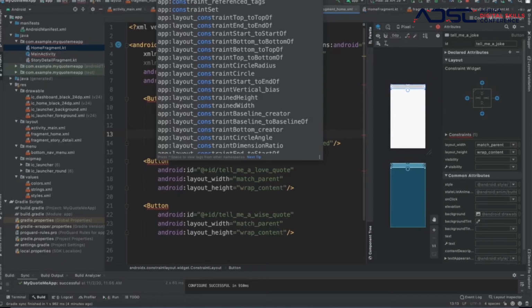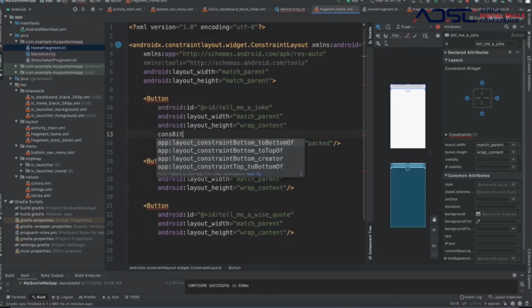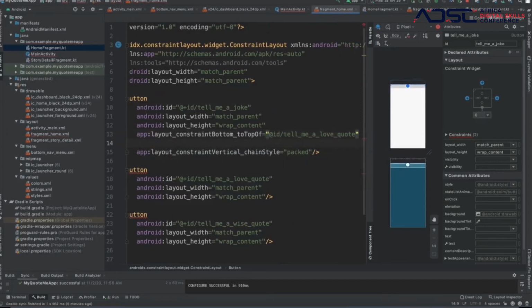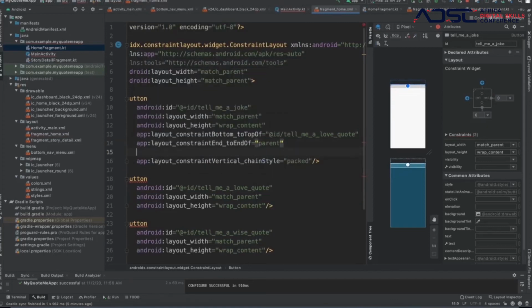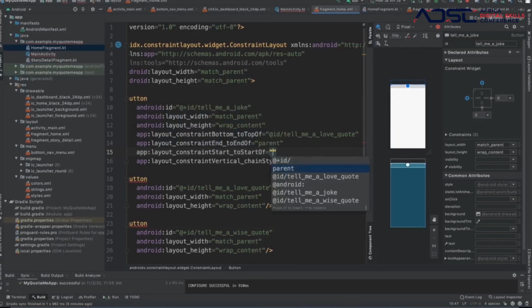So we're going to have constraint bottom to top of the love quotes, because we want it to be on top of the love quotes, and then end to end of parent, start to start of parent, right? And then top to top of parent.